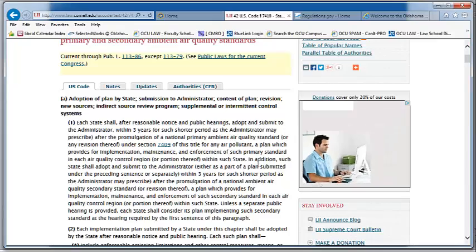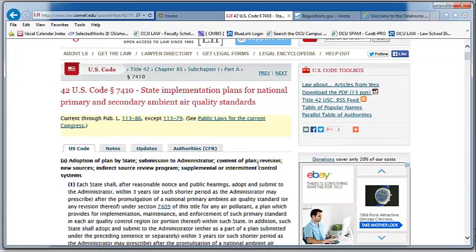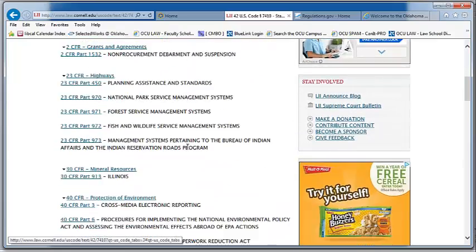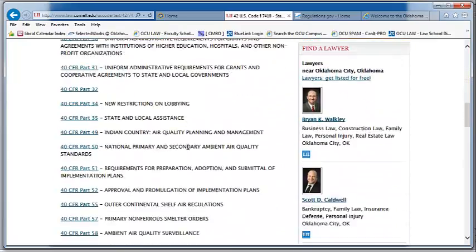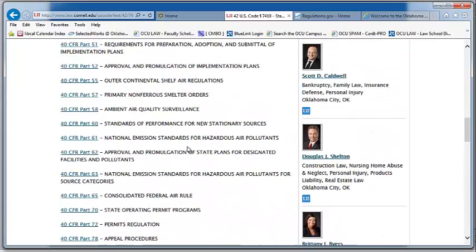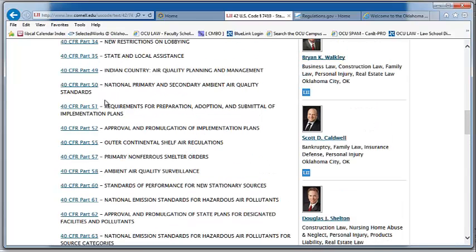We have the text of the law here. If we click on authorities, this is going to show us parts within the Code of Federal Regulations for which this U.S. Code section provides rulemaking authority. So now we're looking at parts of the CFR where the Environmental Protection Agency has authority to make rules. Parts 50 through 97 deal with implementation plans that are done by states.